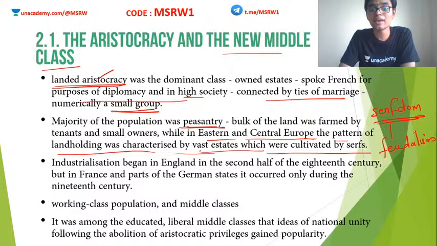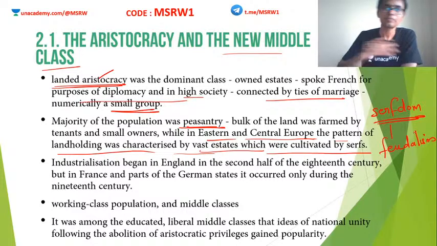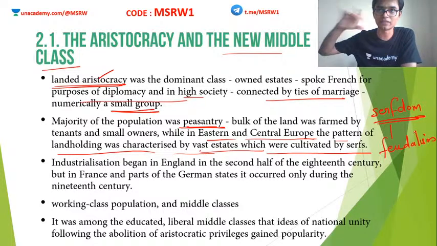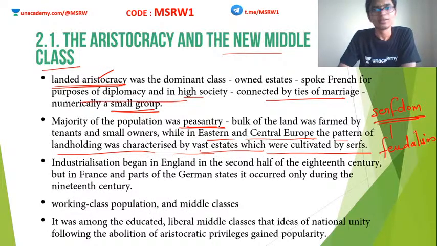In the second half of the 18th century, England started to progress at a very high rate. England started acquiring colonies everywhere in the world. For example, India also was a colony of England, and various other countries, some African countries, Latin American countries, etc. And they started to develop at a very high pace. But other European countries were actually lagging behind at this time.